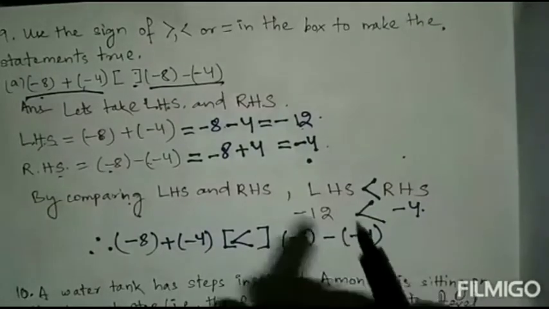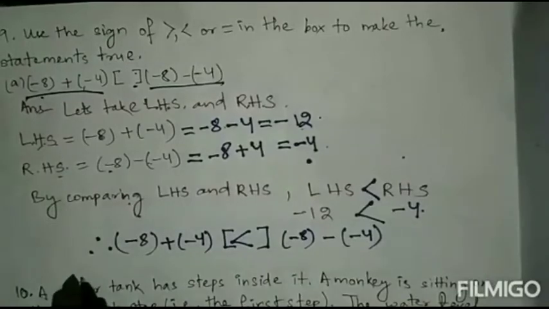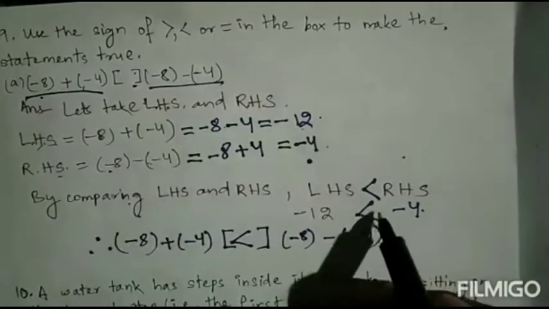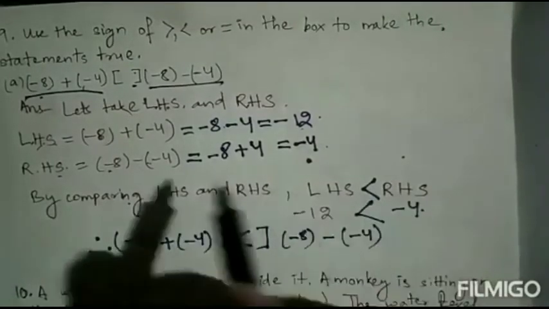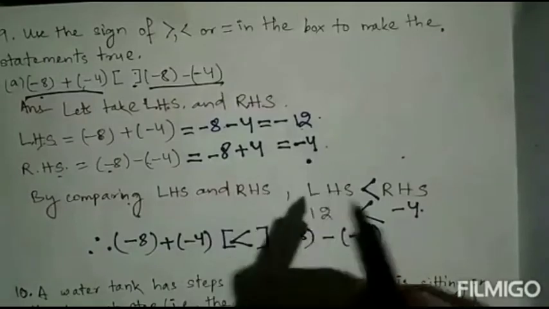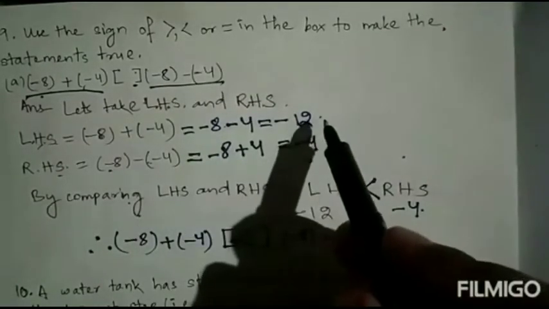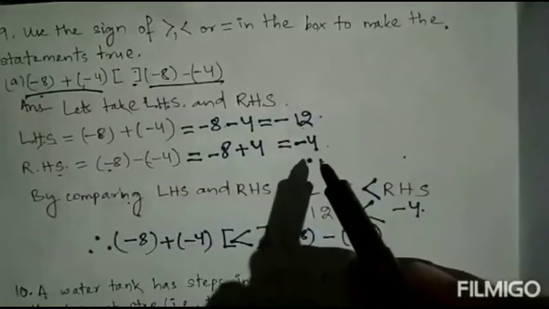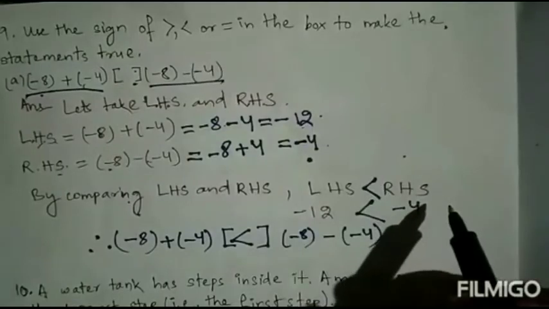So like that you will do the same LHS and RHS method and find out which sign you will put by comparing LHS and RHS. If both values are coming equal, you will put the equal sign. If LHS is coming more and RHS is coming less, then you will put LHS is greater than RHS. Okay.